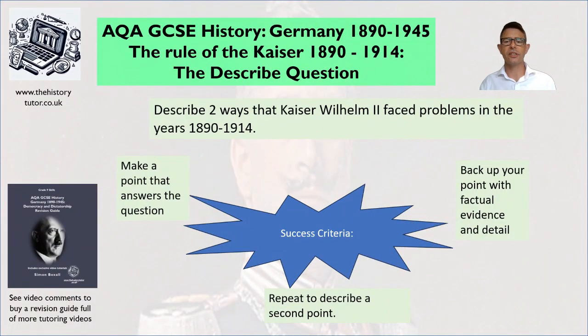Okay, so the main things to consider then are obviously for 4 marks, you need to make 2 points as it says there. So 2 ideas. You need to make a point that answers the question. So you need to start with a point about Kaiser Wilhelm's problems. Then you need to back this up with factual evidence and details. So we need to see some keywords, some names, maybe a date in there in the description. Two or three sentences in total for the point and the evidence. And then repeat this process to describe your second point.